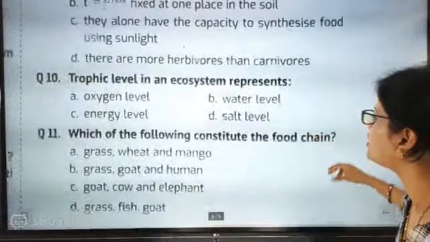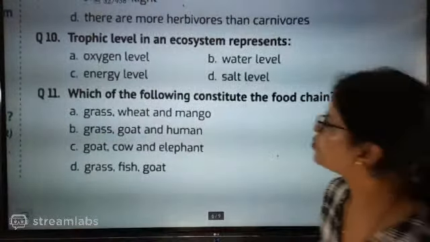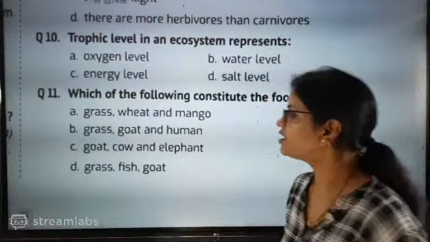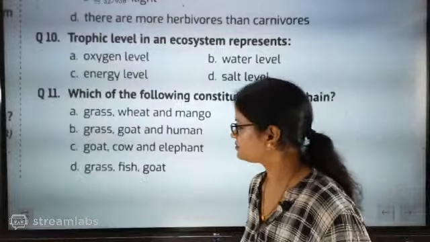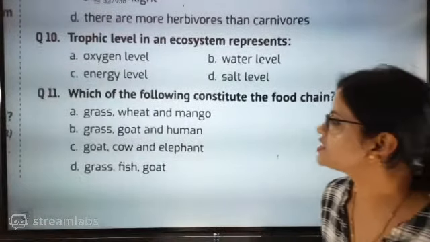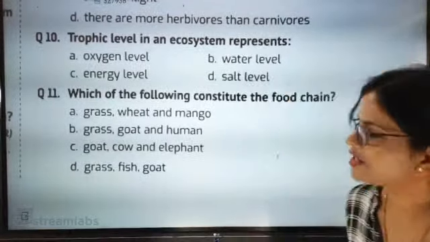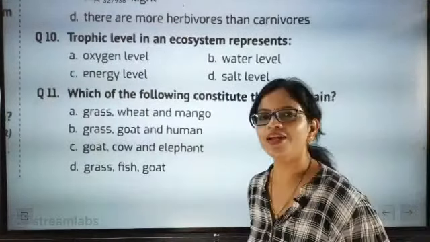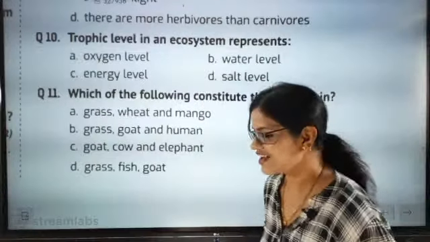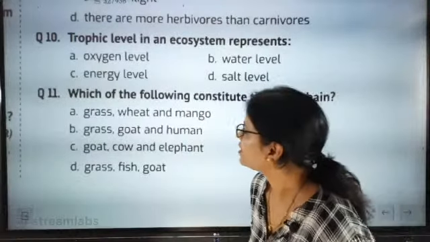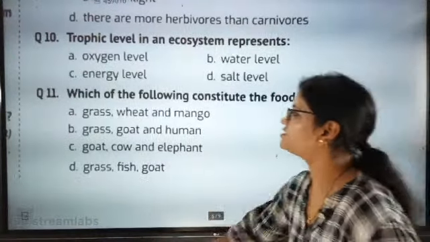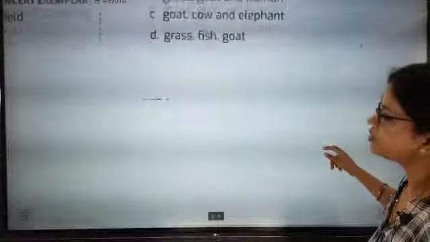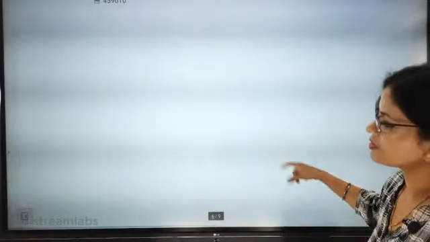So now which of the following constitute the food chain? Grass, wheat and mango; grass, goat and human; grass, cow and elephant; grass, fish and goat. Which one among them is the correct order? Food chain. Grass eaten by cow and cow eaten by elephant. Wow, super. Nice. Now look at grass, goat and human. The correct answer is grass. Grass is eaten by goat and goat is eaten by human.